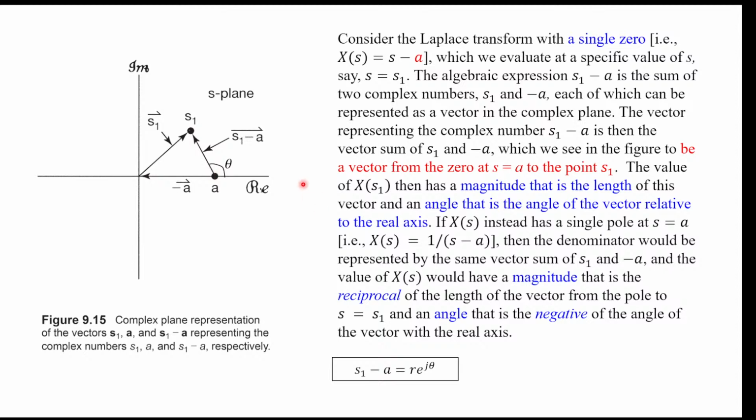Then it's actually the length of S minus A. As a complex value, S minus A is actually this vector from point A to your point S. And then you take the absolute value, and the absolute value of this complex number is the length of this vector.